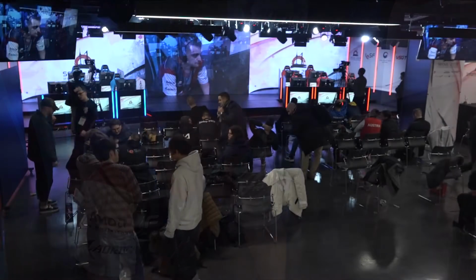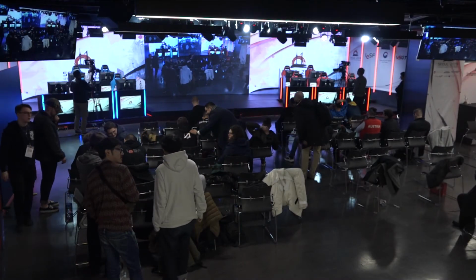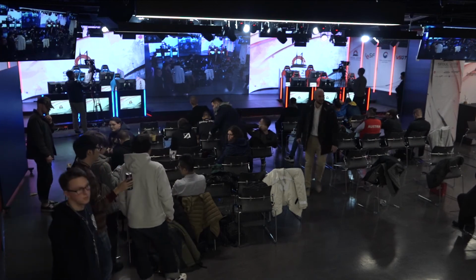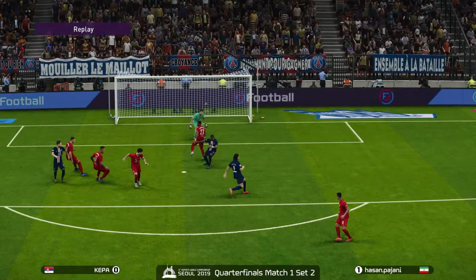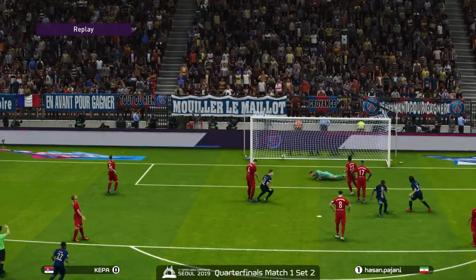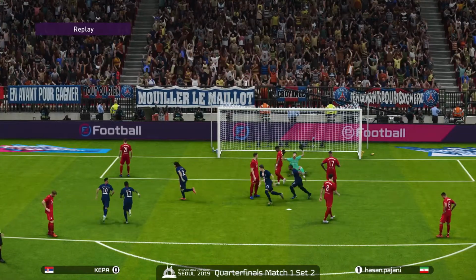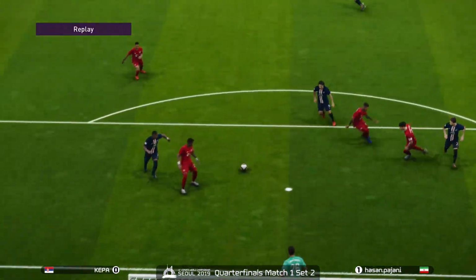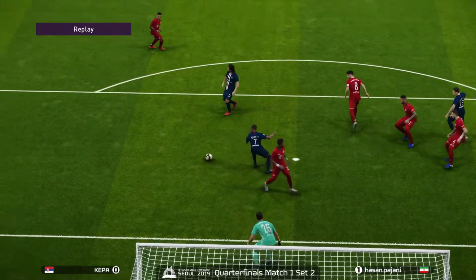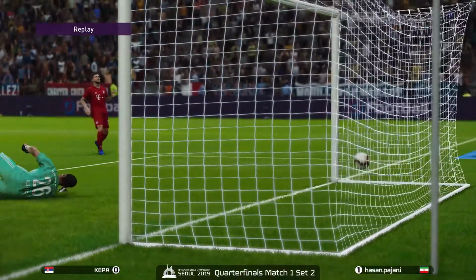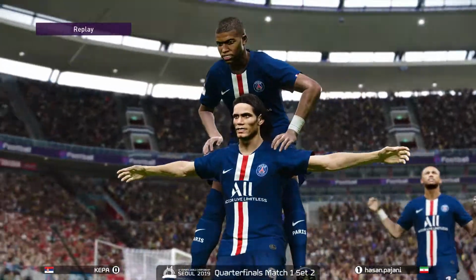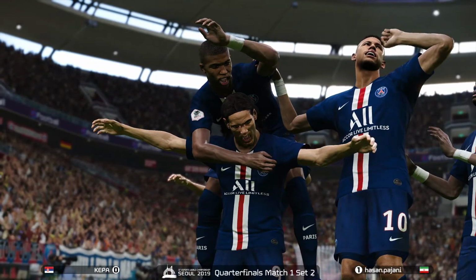You can see the look of frustration, knowing that, man, it sucks to let that one in, but the game is young. We are still not out of it just yet. Of course, with him in the driver's seat 1-0, it means he has a little bit more room to work with. Yeah, and he showed stellar defense up to now. I mean, he would have wished he had that one back to just clear it out with Alaba instead of trying to make a heel pass out of there to connect to one of his midfielders. But yeah, that was a very reckless, careless play from Pajani, and Kepa just took complete advantage of it.